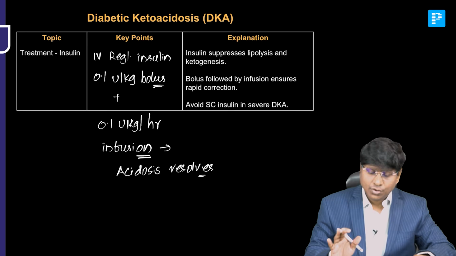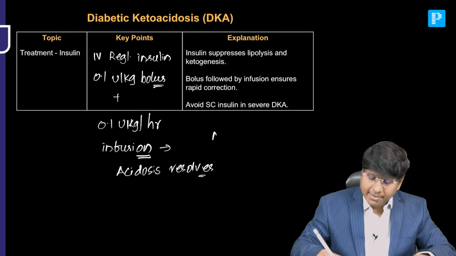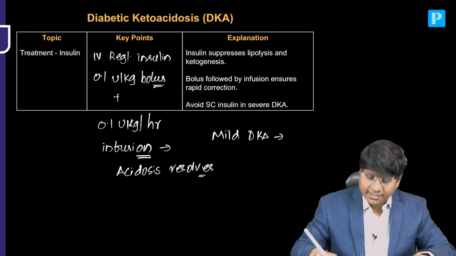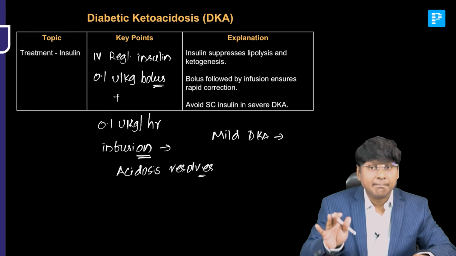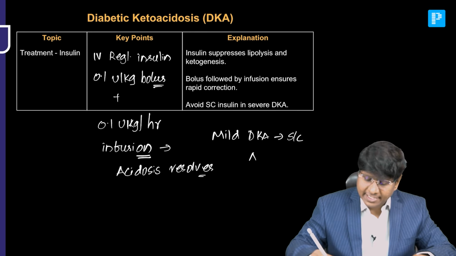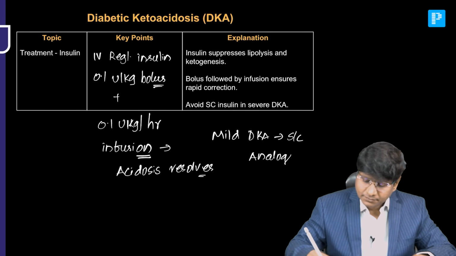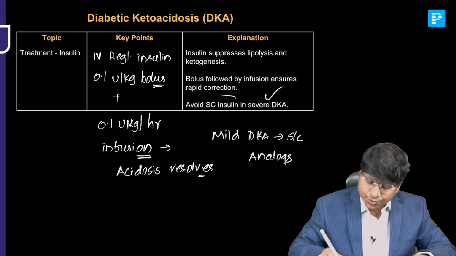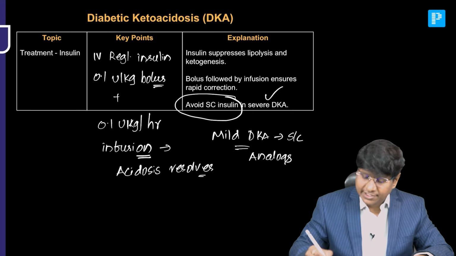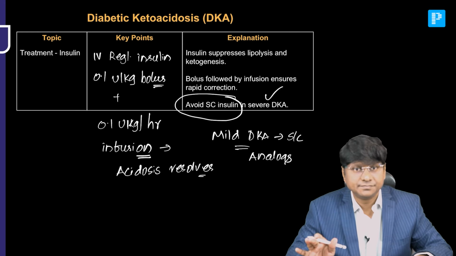In severe forms of DKA, it should be an IV infusion. In mild DKA, subcutaneous analogs can be given, whereas in severe DKA, you should avoid subcutaneous insulin.